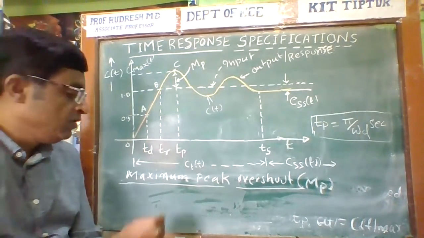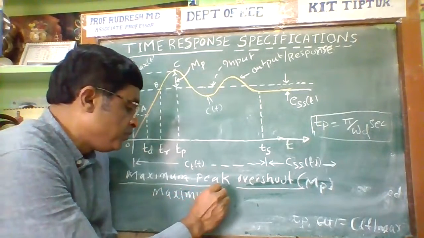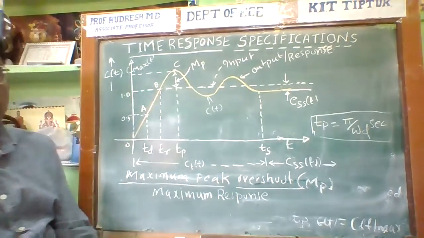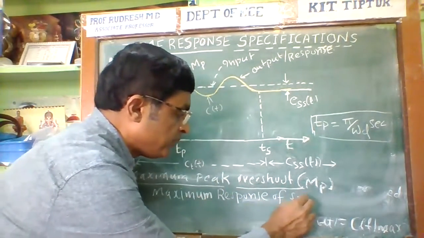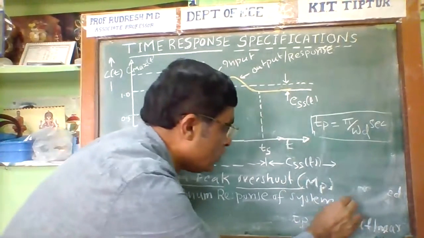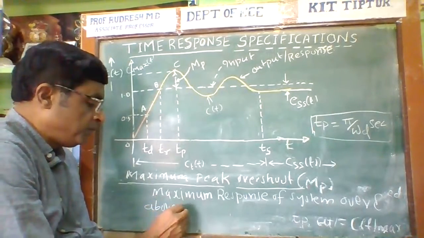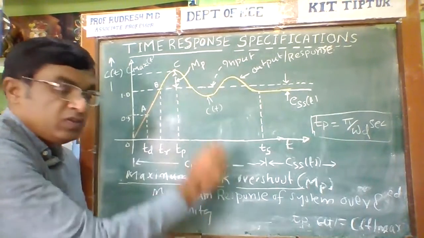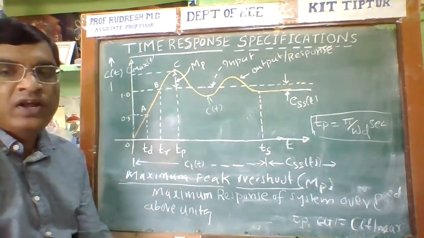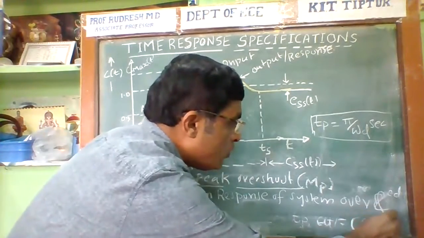The maximum overshoot is defined as the maximum response of the system over and above unity.